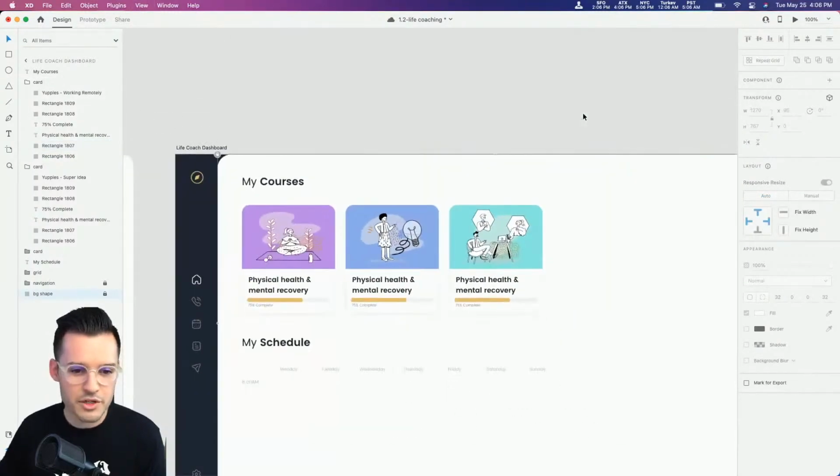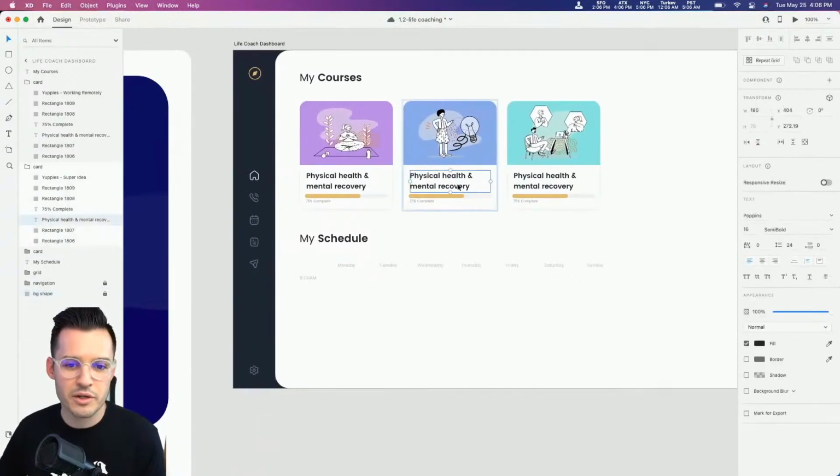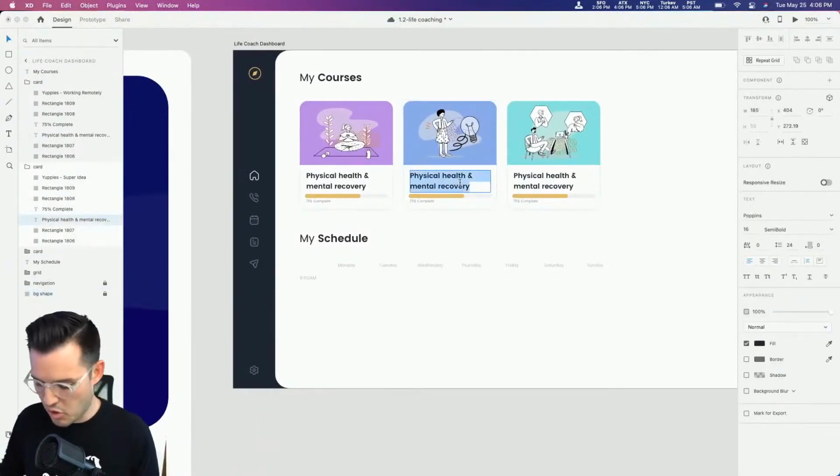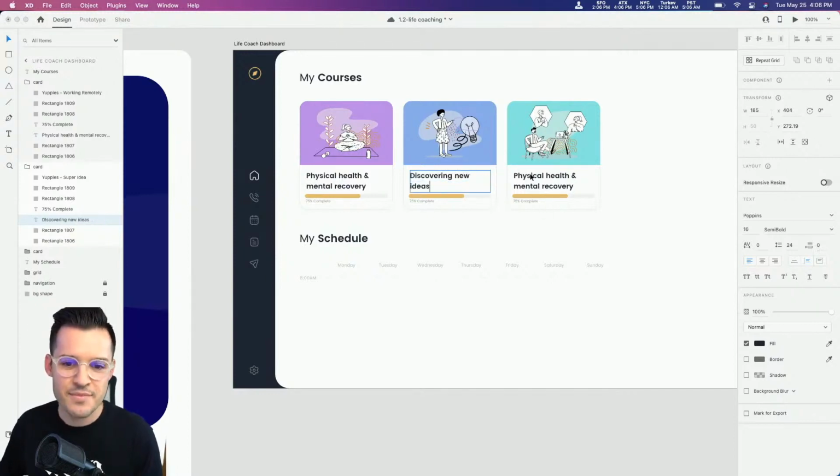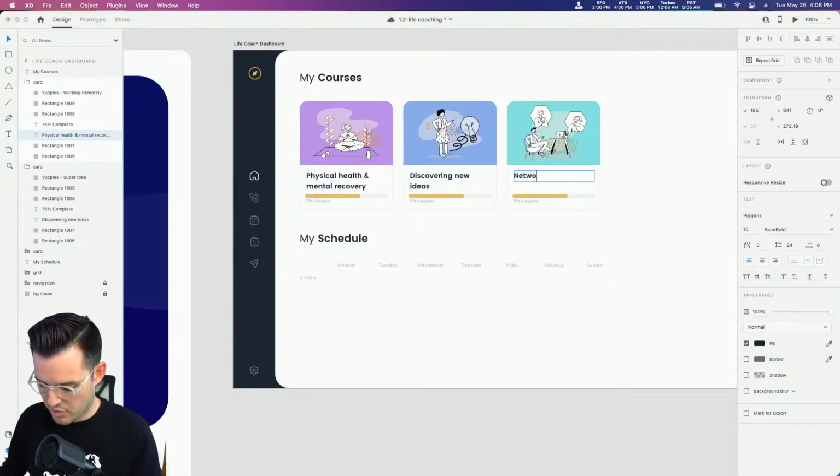And we could fill it with a bunch of text: physical health, mental recovery. Let's call this one discovering new ideas. And then let's call this one networking. That's not how you spell networking.